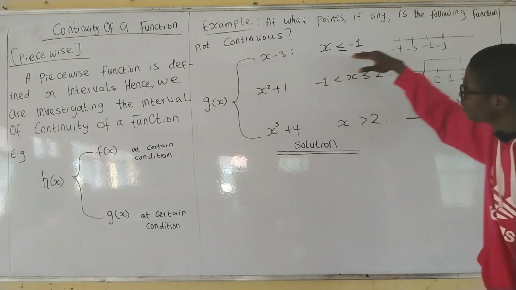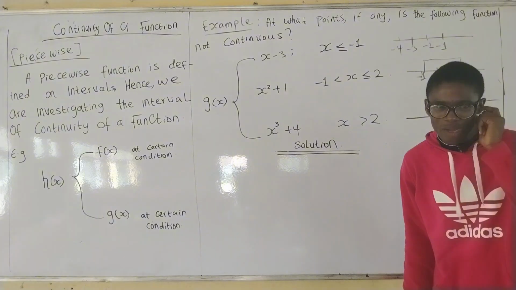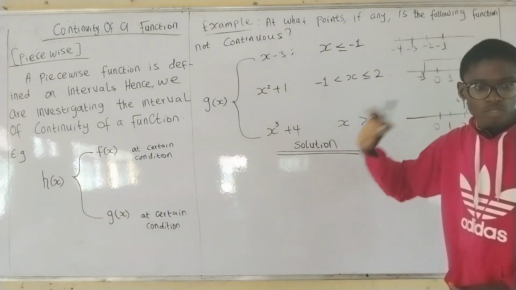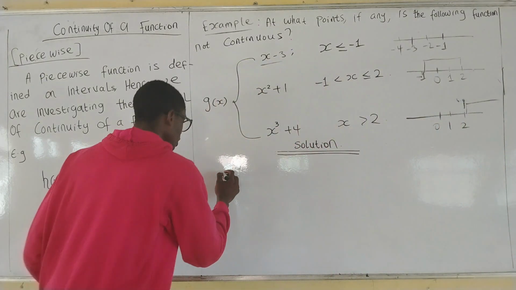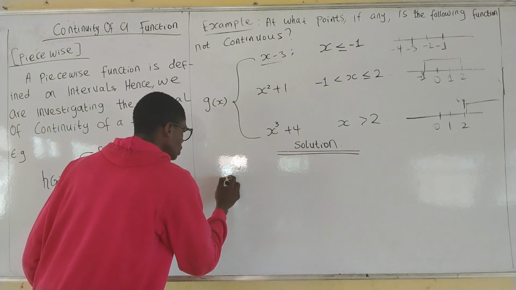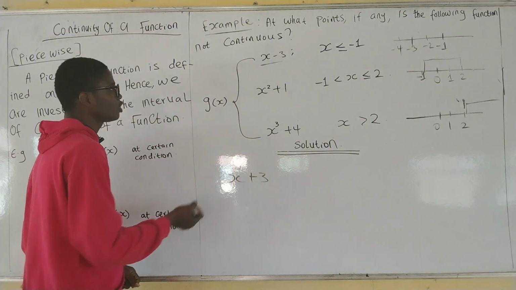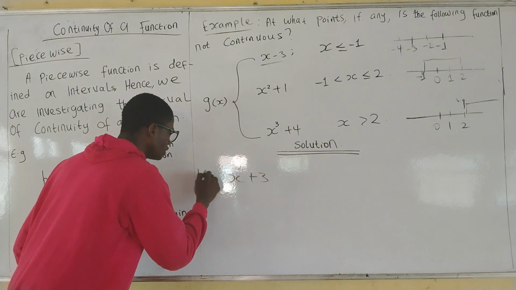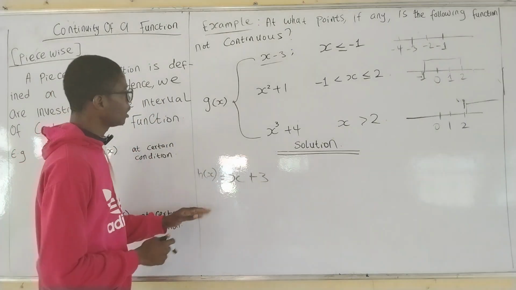If you remember our solving of limits, the first step to any limit is direct substitution. For the function x plus 3, let's call it h of x. Now we have this, minus 3.